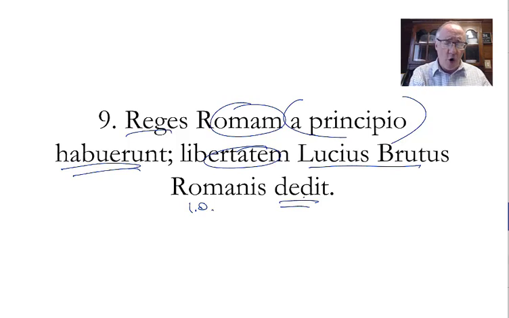So, yeah, that's the story. Rome was founded by kings and had 7 kings to begin with, and then the worst king, the proud king, Lucius Brutus, murdered and gave freedom to the Romans. And never again would the Romans live under the rule of a king. And that's why when it came to Caesar, he was going to be a king. There's a whole lot of ideas packed into this sentence. And if you know the idea behind it, sometimes in some way the grammar makes sense. Kings held Rome from the beginning. Lucius Brutus gave freedom to the Romans by getting rid of the kings, and they went to a consulship. And then, 500 years later, Caesar threatened to be a king again.